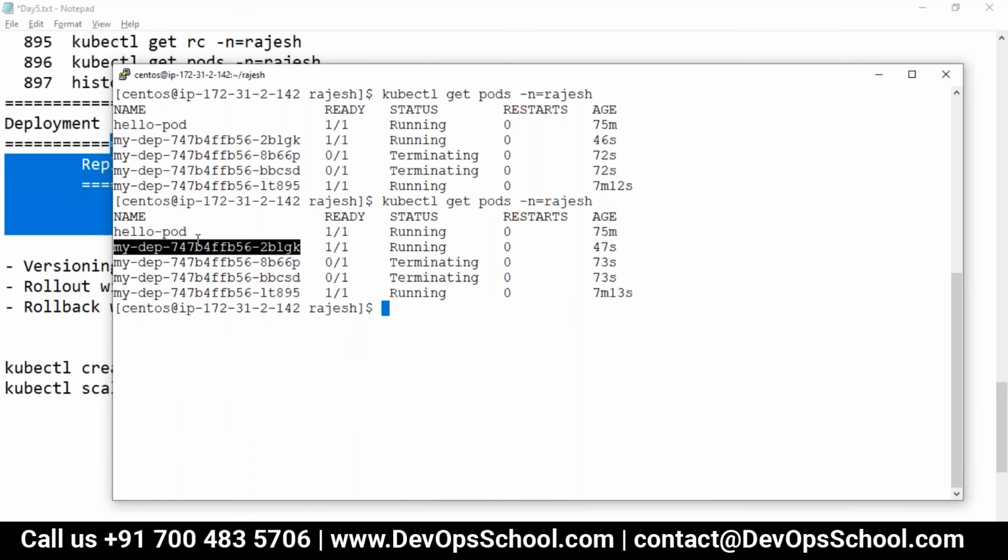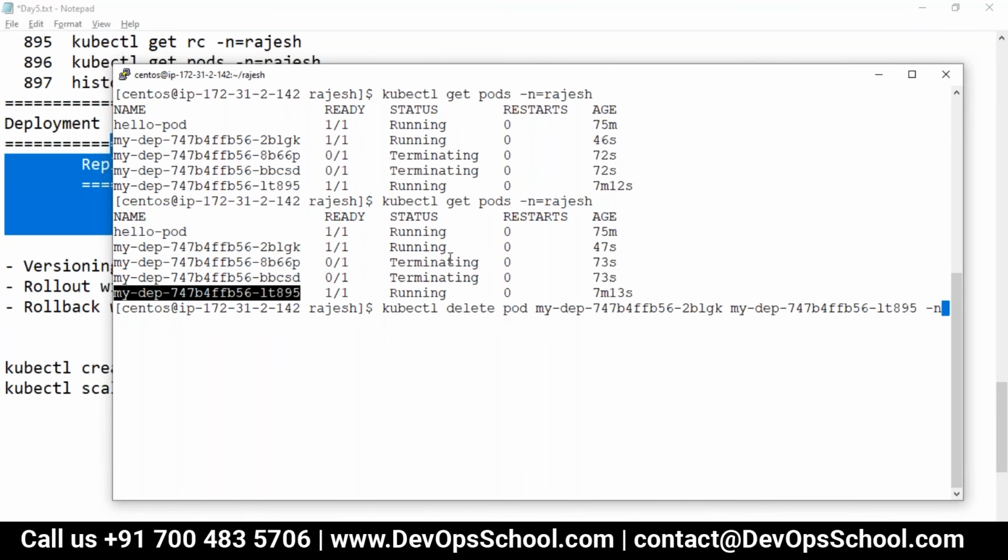Here what I'm going to do is kubectl manually terminate it. Delete pod, this pod, this pod -n Rajesh. Remember, my desire is only 2. So I deleted it. It takes some time to come out of it, but it got created by now.